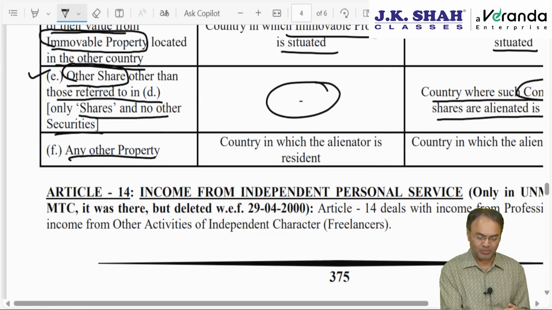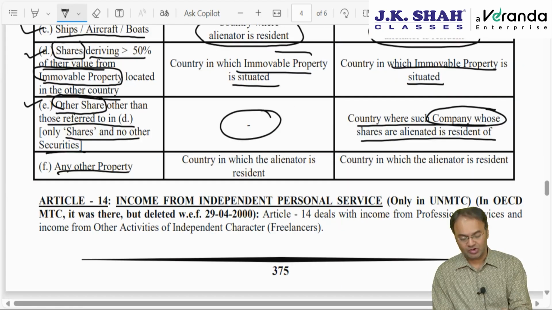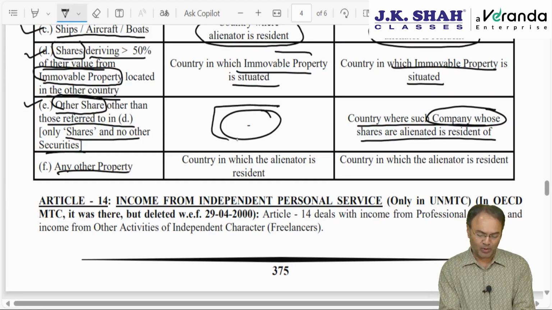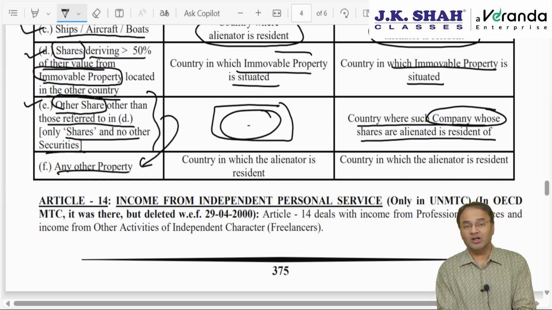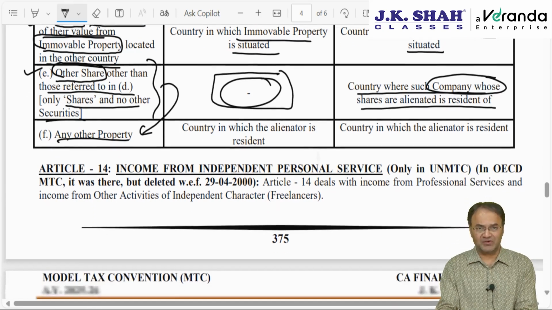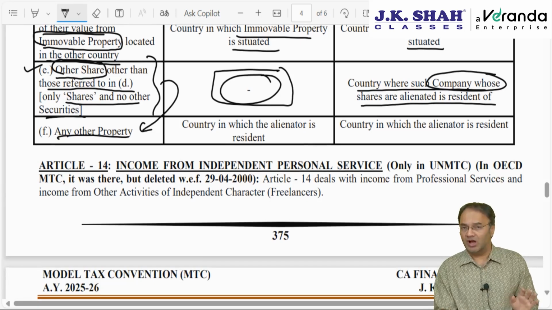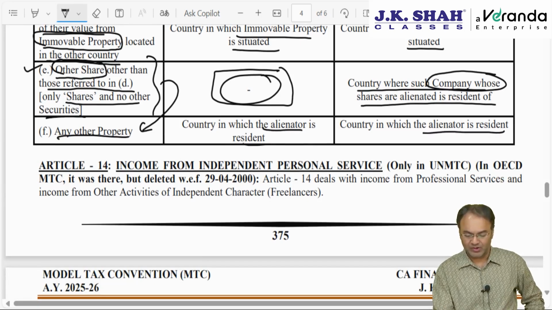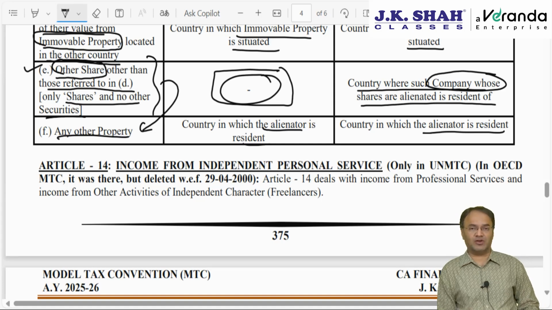Last is any other property. So this particular point, which was not covered in the OECD model, this asset will fall under the other property category. In other property, the provisions are the same in the UN and OECD model. Other assets will be taxed in that country where the alienator, that is the transferor, is resident.